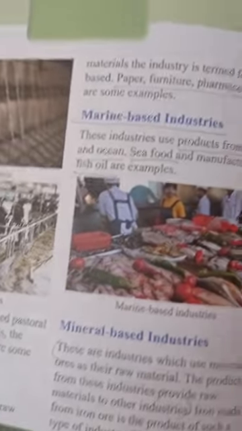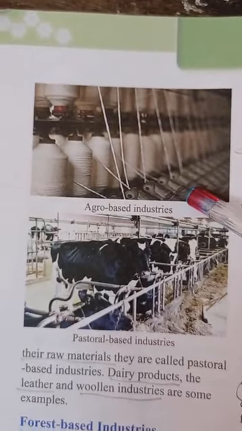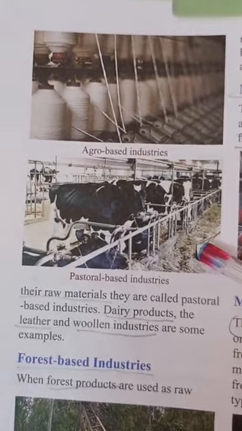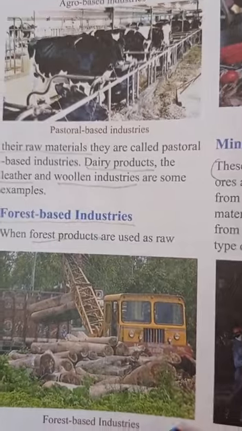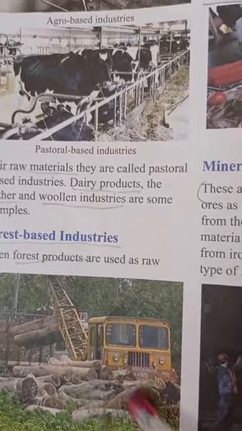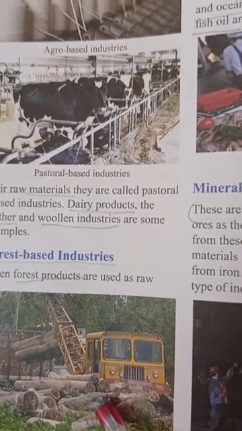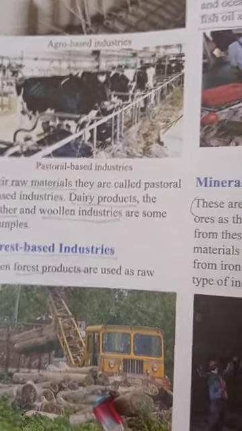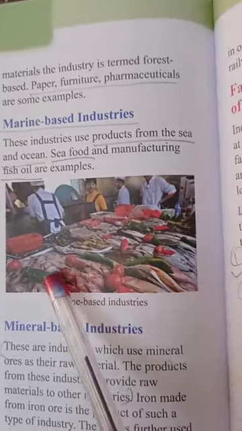Okay, students. Now see the pictures. This is agro based industry, students. This is pastoral based industries. It is given in your book, just read it out. And this is the forest based industry, students. See the cutting of trees, we get wood from the trees, and from that wood we will make the furniture. Now the mineral based industry, marine based industry, see this is seafood.